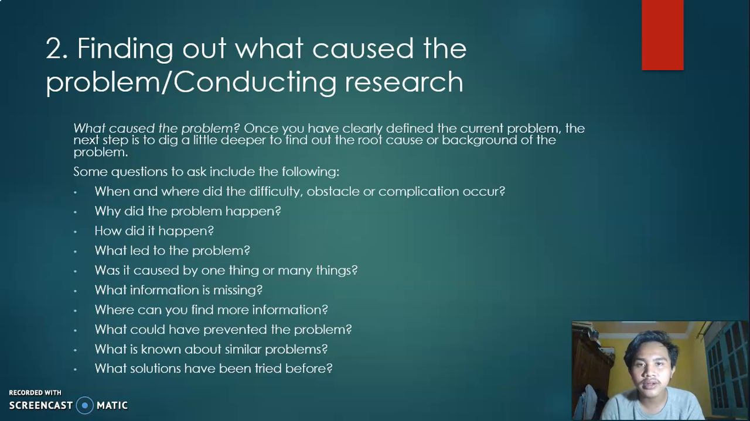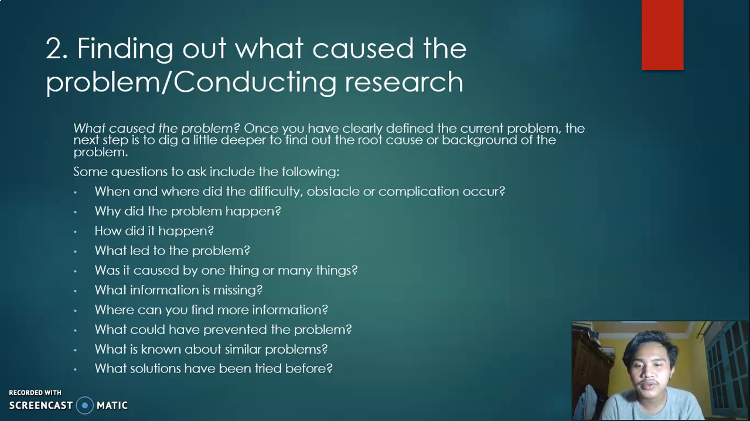Number 2, finding out what caused the problem, or conducting research. What caused the problem? Once you have clearly defined the current problem, the next step is to dig a little deeper to find out the root cause or background of the problem. Some questions to ask include the following. 1. When and where did the difficult obstacle or complication occur? Why did the problem happen? How did it happen? What led to the problem? Was it caused by one thing or many things? What information is missing? Where can you find more information?